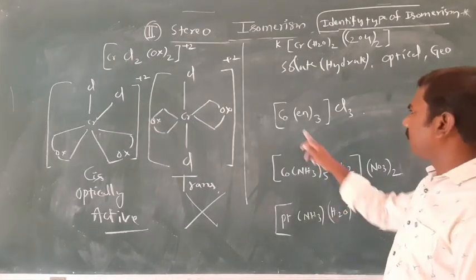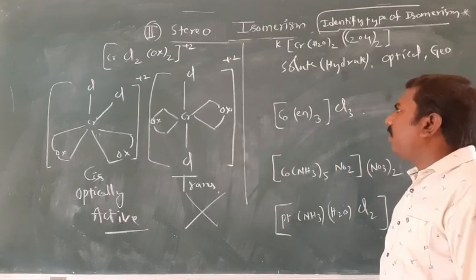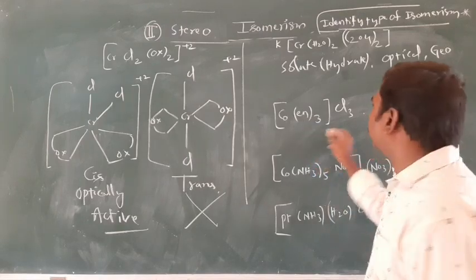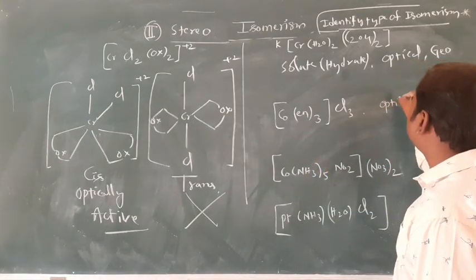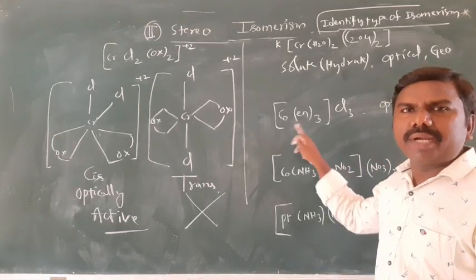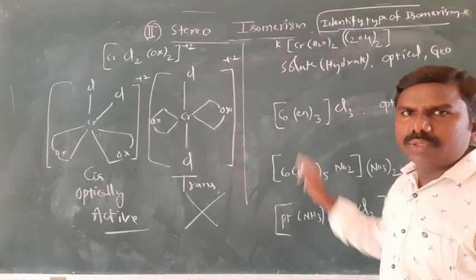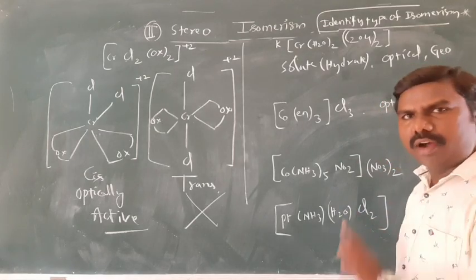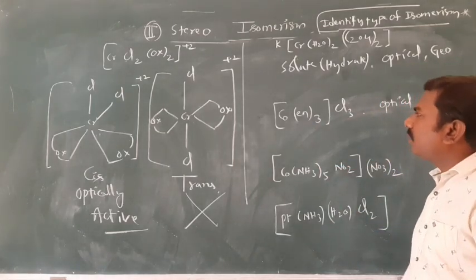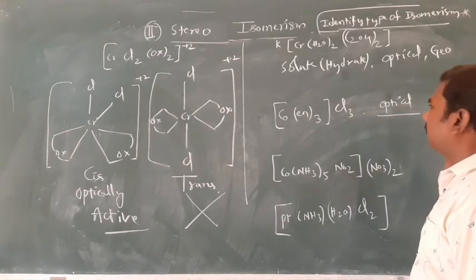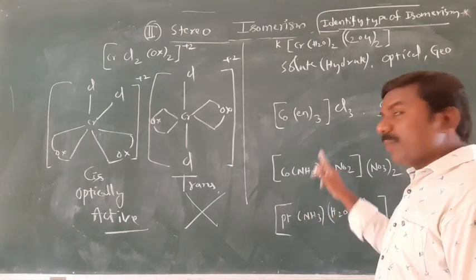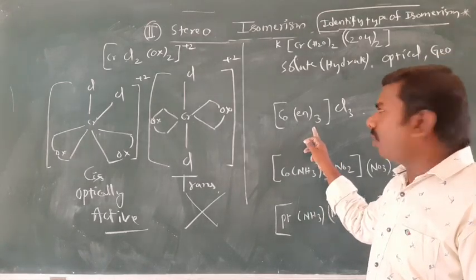Next one. Here Co(en)3 Cl3. En is bidentate, obviously optical is possible. Coordination number 6, 3 into 2, 6, octahedral. So for this, only optical is possible. Geometrical is not possible because all ligands are identical.